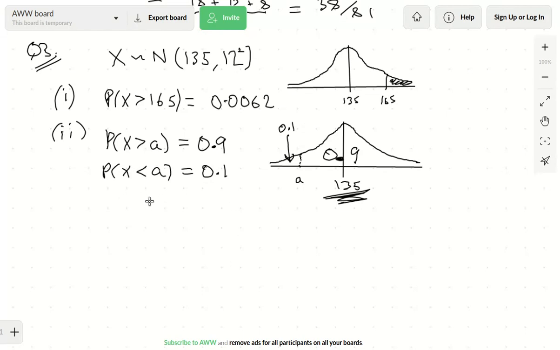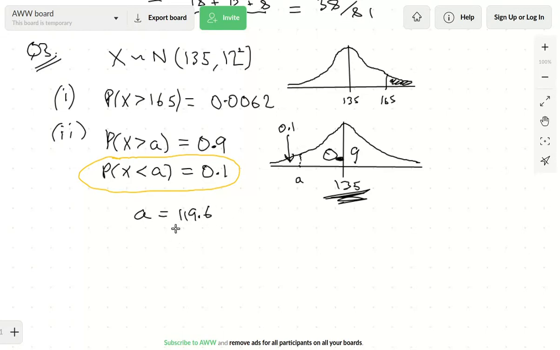Now after that, once you've set up the equation correctly, bearing in mind that the normal distribution on your calculator only works for less than statements, so you definitely want to use this second statement here. Only works for less than statements, the inverse normal. We can then just say the area is 0.1, standard deviation is 12, mean is 135, and once again we get the answer just spat out at us, which is why I don't like the calculator actually, because it doesn't encourage understanding on normal distribution.